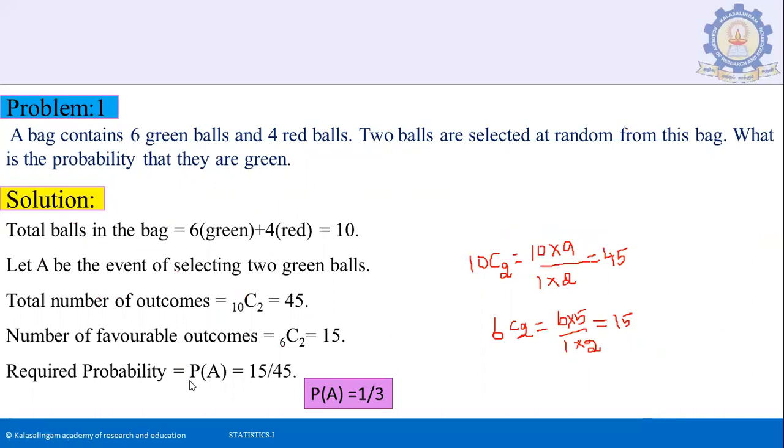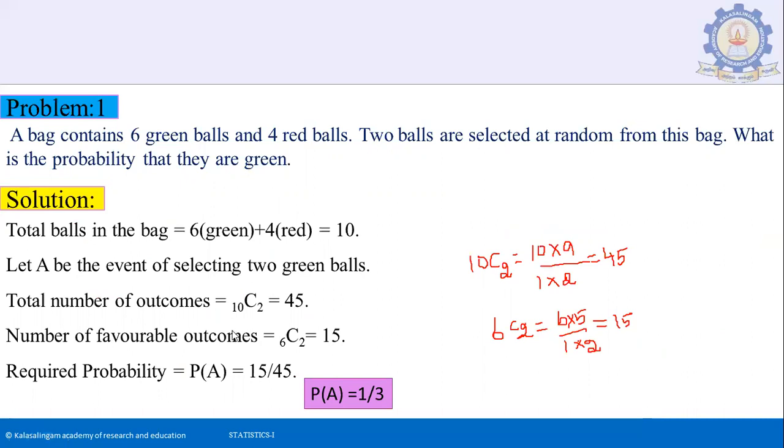Problem. A bag contains 6 green balls and 4 red balls. 2 balls are selected at random from this bag. What is the probability that they are green?